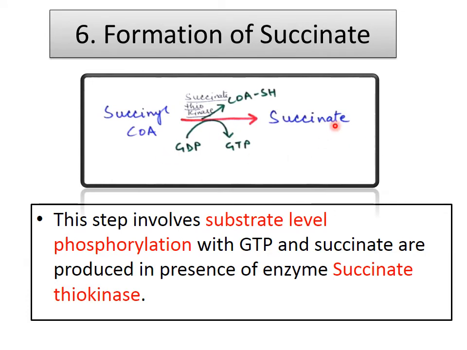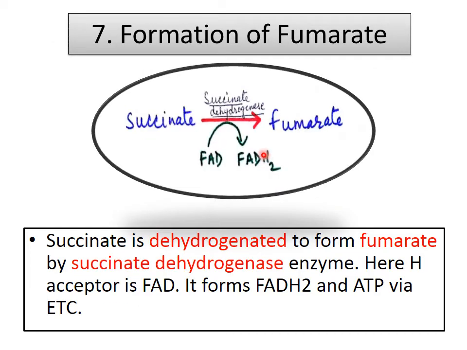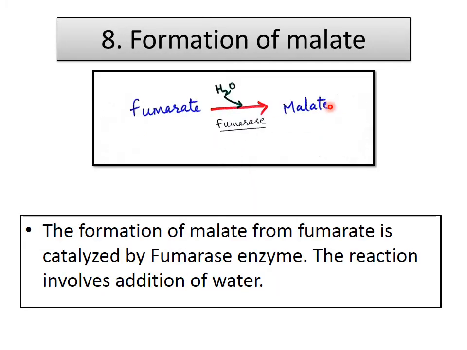Then this succinyl coenzyme A is converted into succinate, and here GTP is released, which is equivalent to ATP, and the enzyme is succinate thiokinase. This succinate is then converted into fumarate in the presence of succinate dehydrogenase, and here FADH2 is produced, which then goes into the electron transport chain and produces ATP. This fumarate is then converted into malate in the presence of the fumarase enzyme. It is catalyzed by fumarase and it is by addition of water.